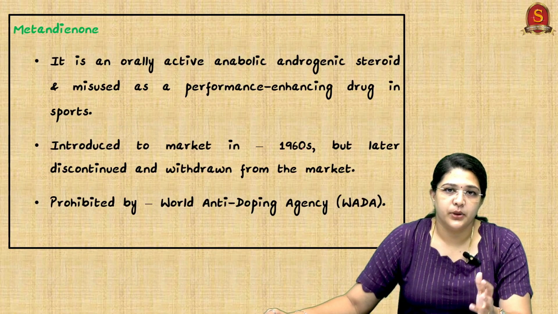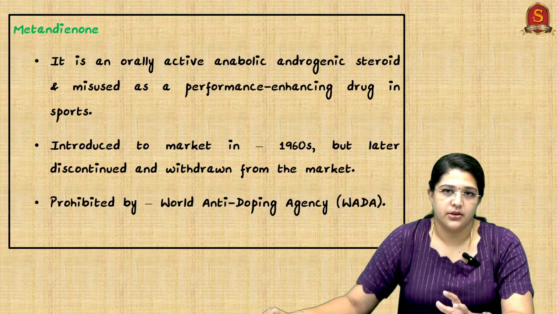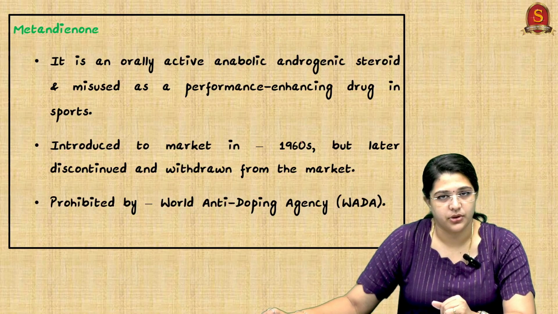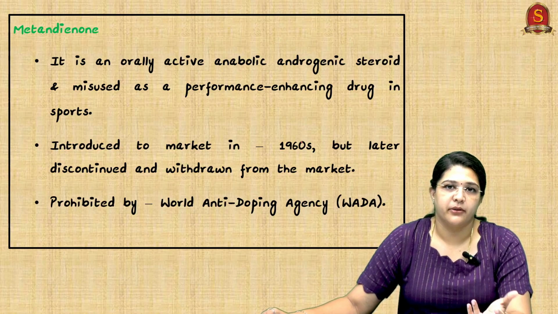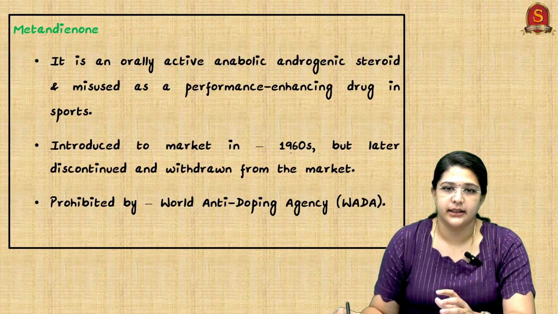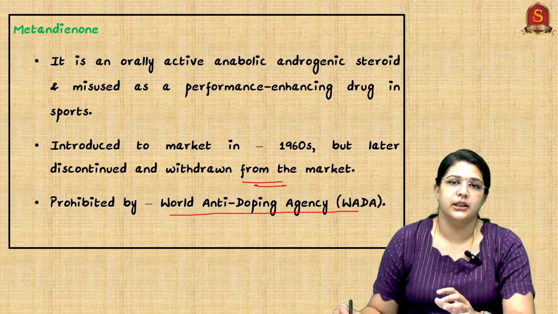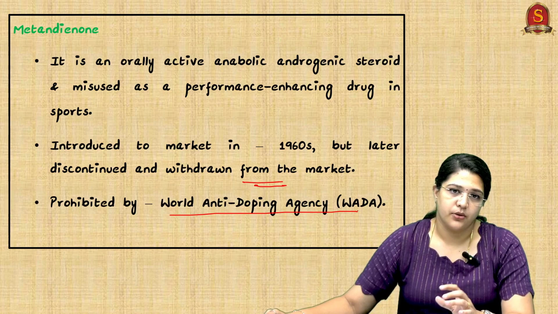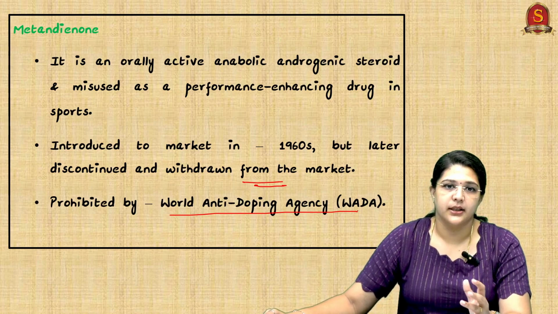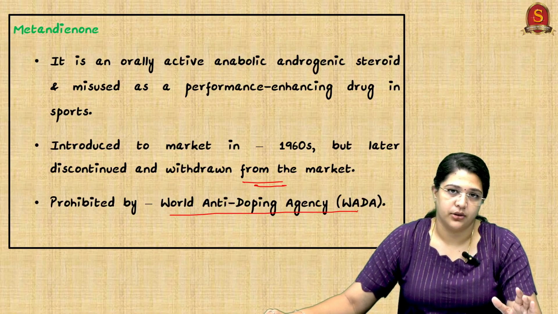Methandienone is an orally active anabolic androgenic steroid. It's a steroid misused as a performance enhancing drug in sports. The major issue in terms of sports is performance enhancing drugs. It was introduced to the market in the 1960s, but later it was withdrawn from the market. It is prohibited by the World Anti-Doping Agency. Using a doping agent is not fair. It will enhance the performance, yes, but are you really competitive? That is definitely not true.